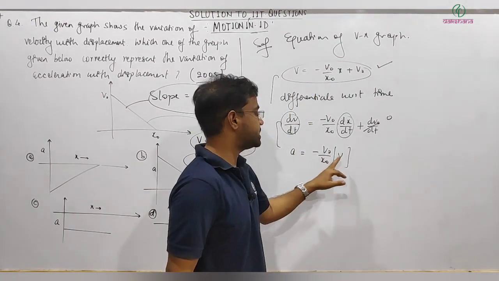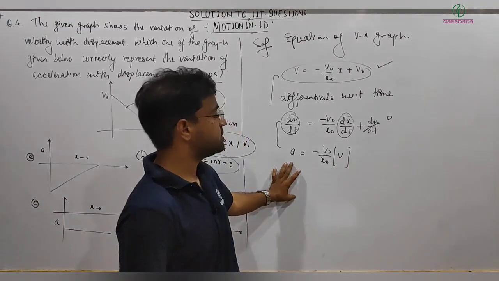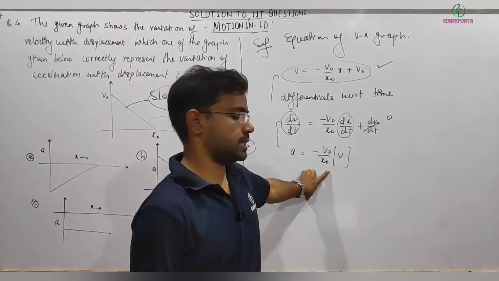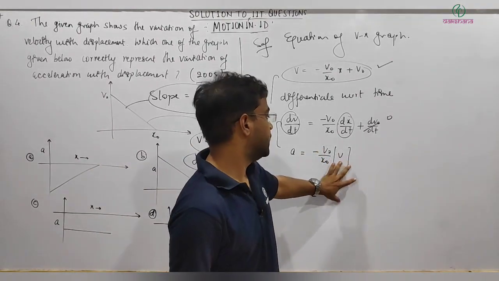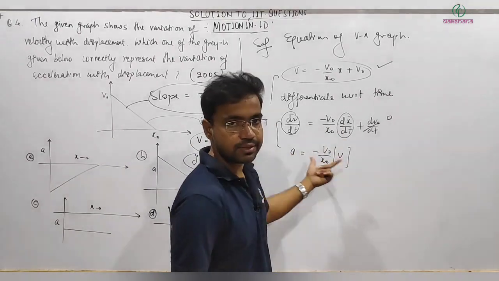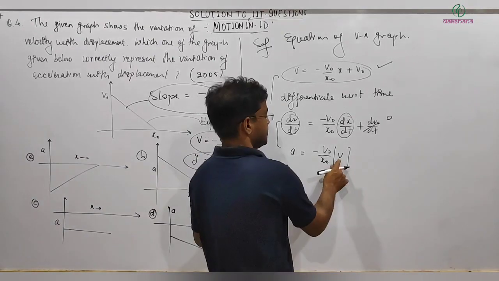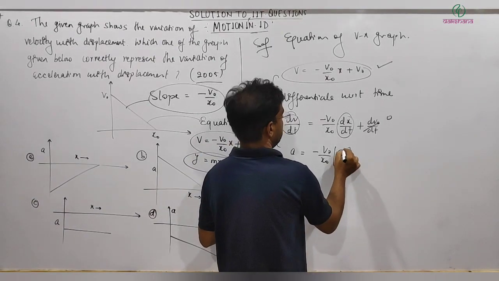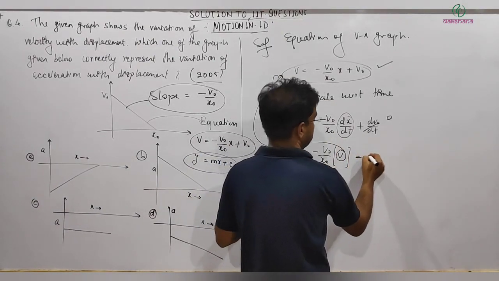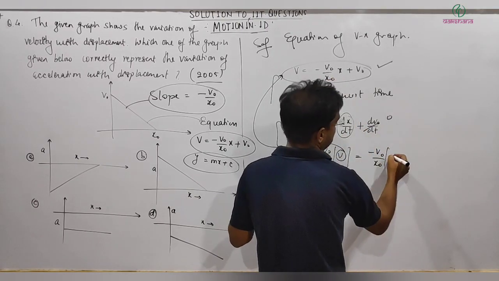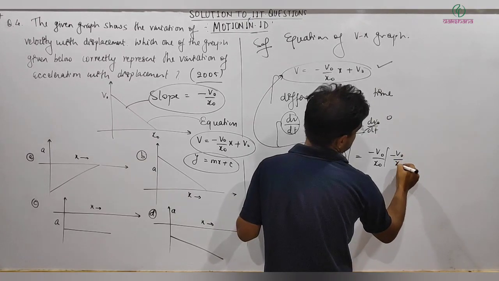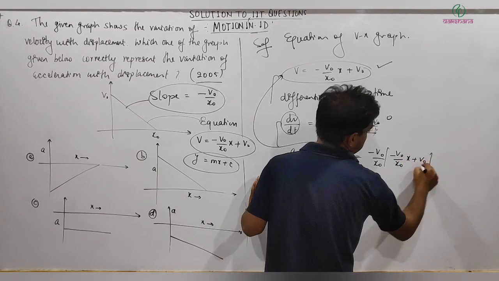We have velocity in this, because we got here the acceleration versus velocity graph. If A versus velocity was asked, we would plot this graph, but it's actually asking acceleration versus displacement. So we need to get the ultimate relation of acceleration in terms of displacement. If I substitute V from here, we get minus V naught by X naught, and V is equal to minus V naught by X naught into X plus V naught.